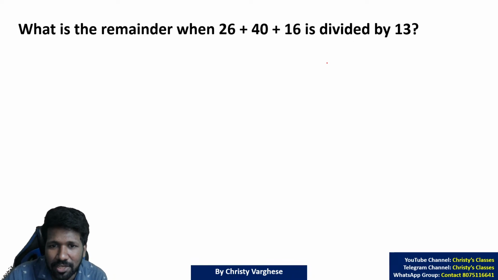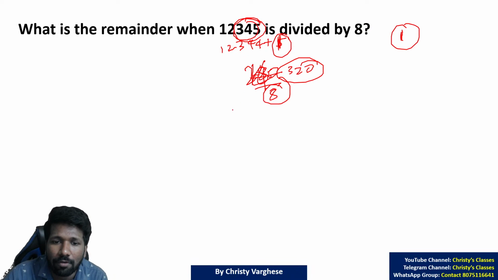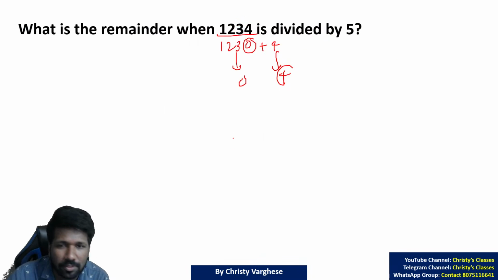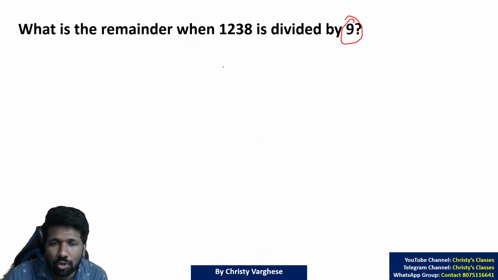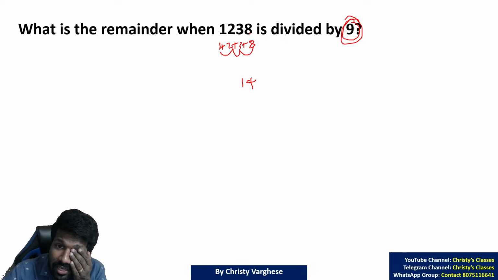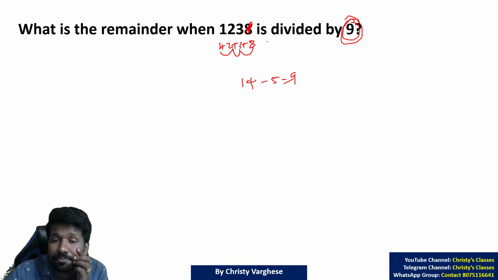What about 9? 9's divisibility is based on sum of digits, na. If the sum of digits is a multiple of 9, the number is also a multiple of 9. 1238: 1 plus 2 plus 3 plus 8. Let us check that first. 3 plus 3, 6. 6 plus 8, 14. 14 is not a multiple of 9. But instead of 8, if you replace it, 14 minus 5 is 9, na? That means 5 less.